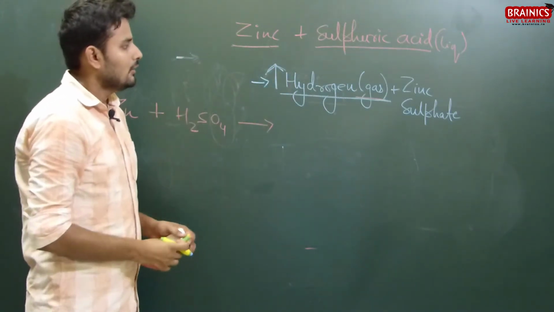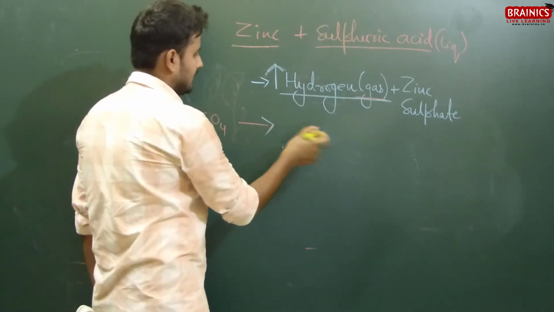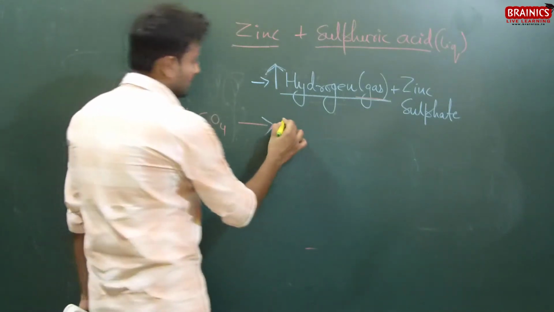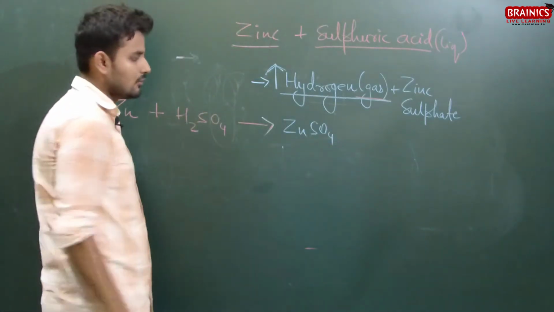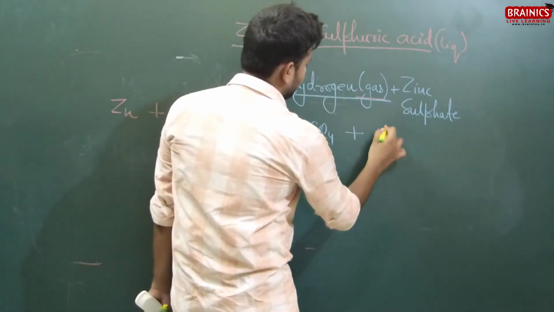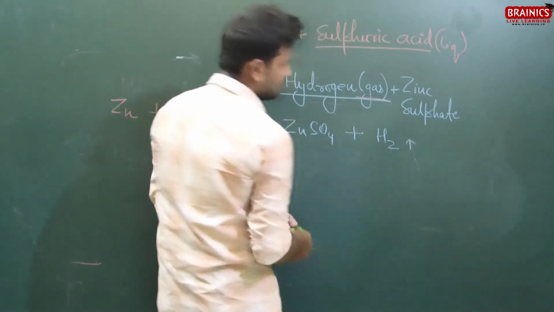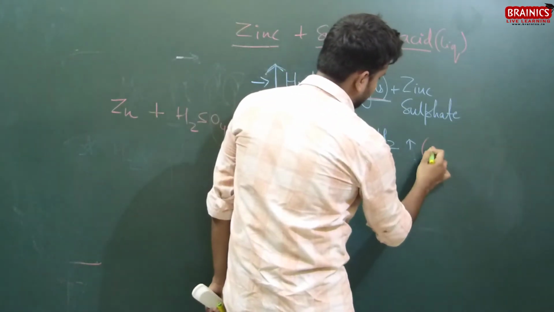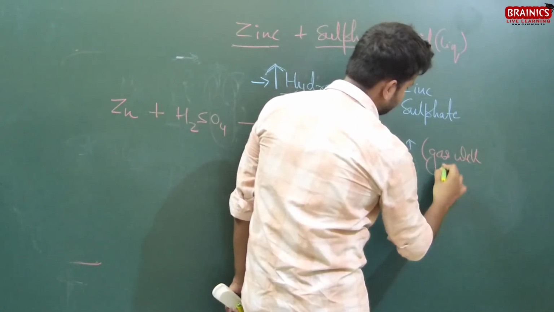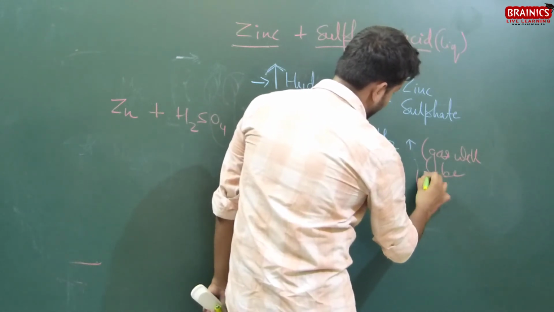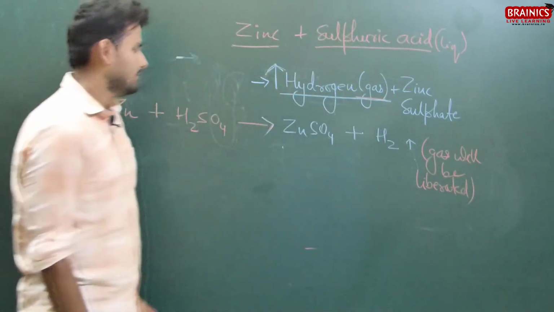We first write what stays in the test tube, that is zinc sulfate, so the formula will be ZnSO4, plus hydrogen gas. We know hydrogen is found in diatomic state, so H2, and this arrow means the gas will be evolved, will be liberated.